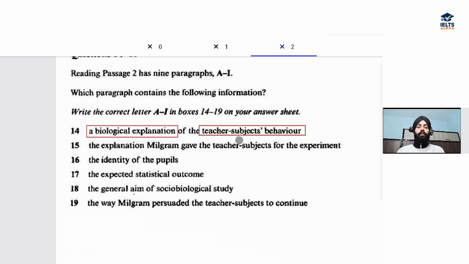Now, what is the meaning of the word subject here? Most of the times, you might have heard about this subject as it relates to physics, chemistry, and maths, for example. However, when we talk about an experiment, whoever is involved in that experiment, any person or more than one person, those people are known as subjects. So the teacher or teachers here in this passage are subjects. So we have to find out biological explanation of the teacher subject's behavior. All right.